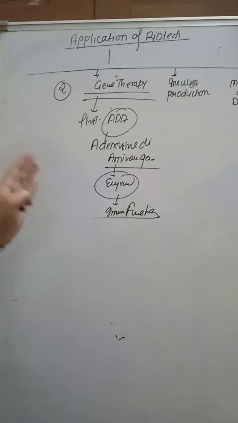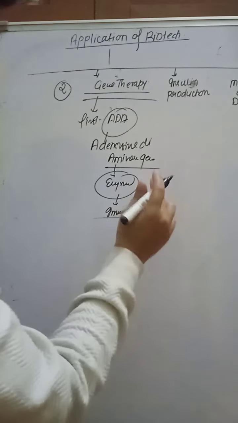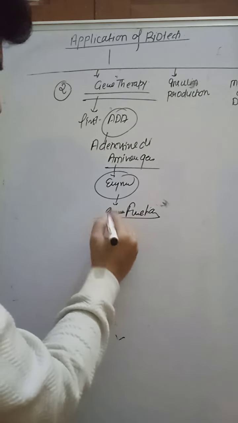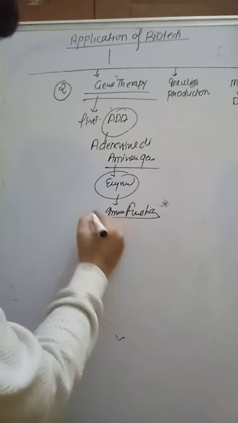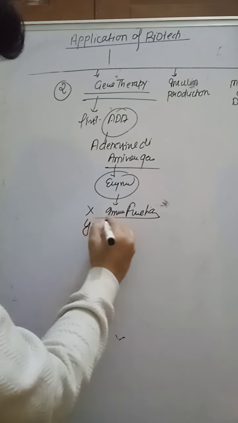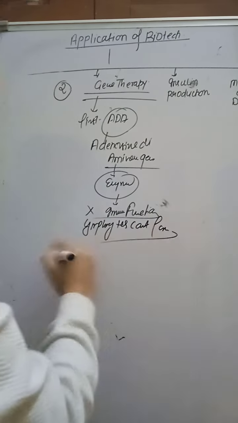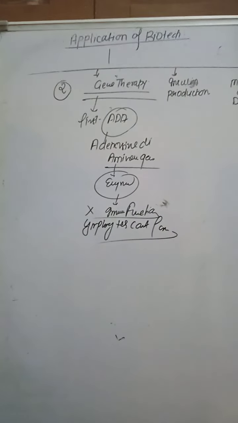So when there is a mutation in the adenosine deaminase gene, the enzyme, which is important for the immune system, is affected. Then lymphocytes cannot form. Lymphocytes cannot form. So that is adenosine deaminase deficiency.